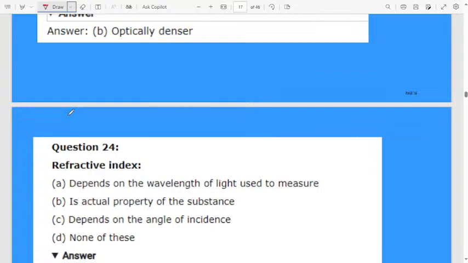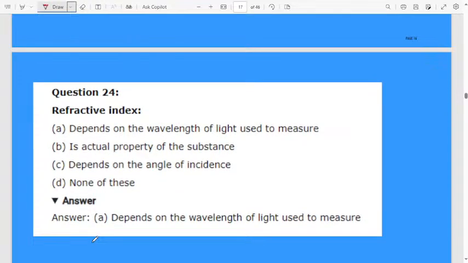Next question, refractive index. They are not asking the meaning. Refractive index: first option, depends upon the wavelength of light used to measure. Second option, it is actually a property of the substance. Third one, depends on the angle of incidence. Then fourth, none of these.